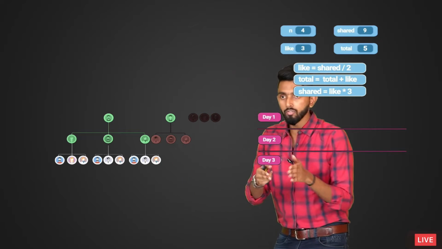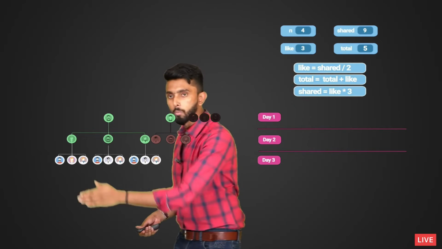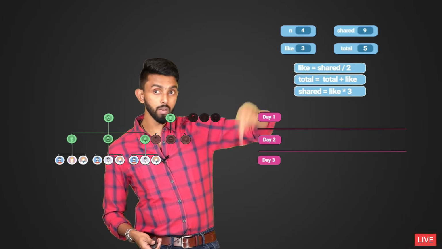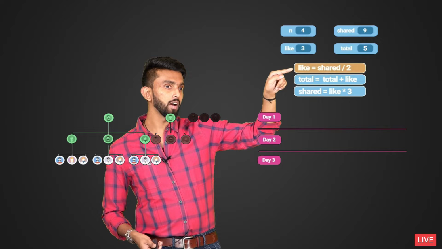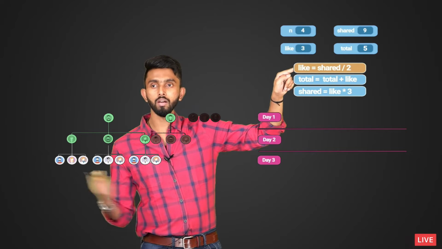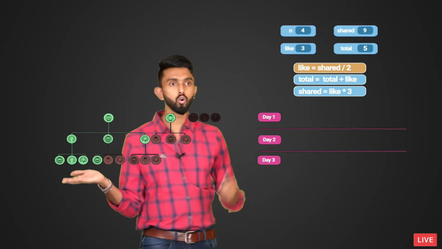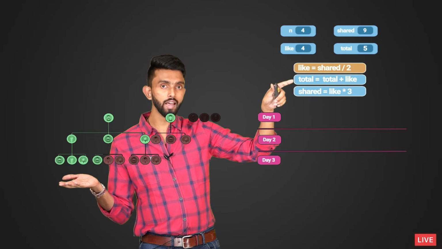At the beginning of day 3, 9 people the thing has been shared to. How many will like? Half the people. So find the previous day likes were 3, but today how many likes? Shared divided by 2. Which is nothing but 9 divided by 2 is 4. So that will become likes. 4 people. Any confusion?